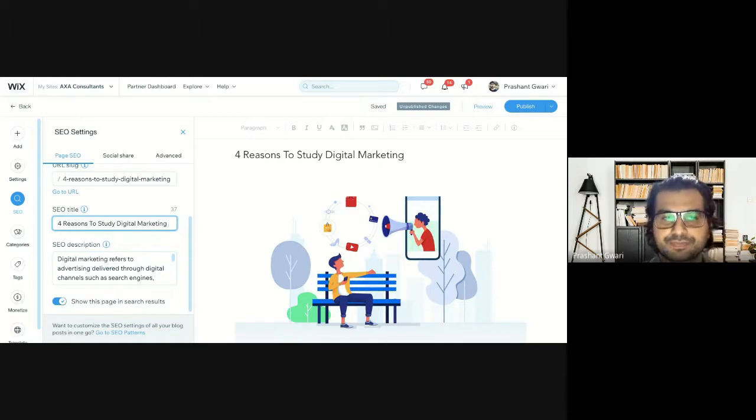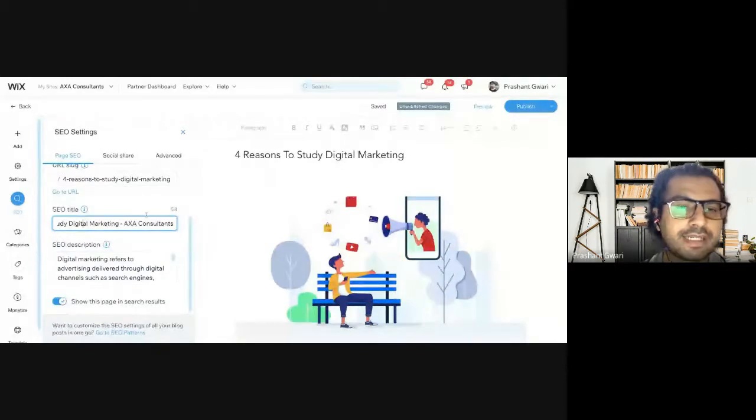And here in this part, using this hyphen or separator, you can use another keyword in your SEO title, whether it's your category or your brand name. So our brand name is EXA Consultants. Now what I am doing is using one keyword as my brand keyword and another keyword, which is digital marketing, or the headline, in my SEO title. And still I have around 16 characters left because I have a limit of 70 characters.